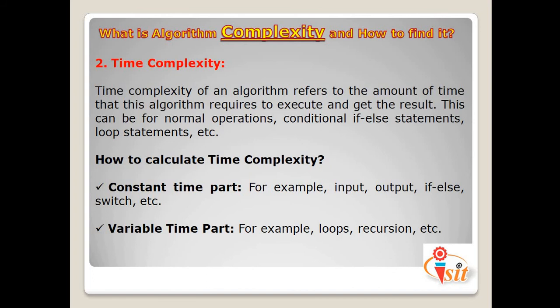Now the thing is how to calculate the time complexity. The time complexity of an algorithm is also calculated by determining the following two components. The first one is the constant time part. Any instruction that is executed just once comes in this part, for example input, output, or if-else or switch, etc.